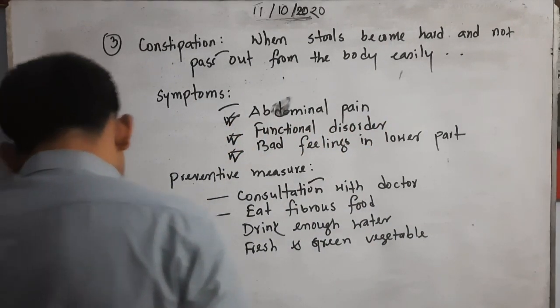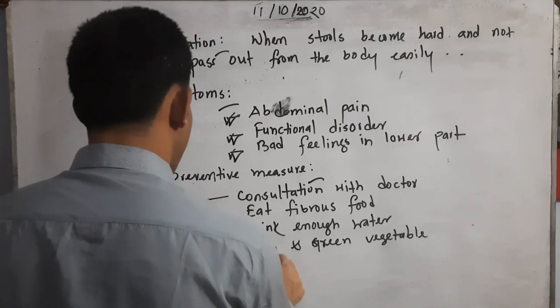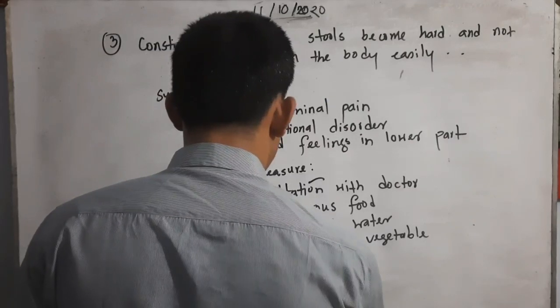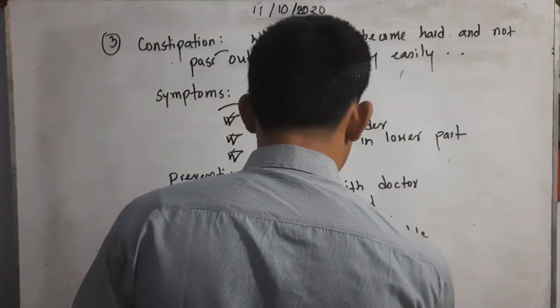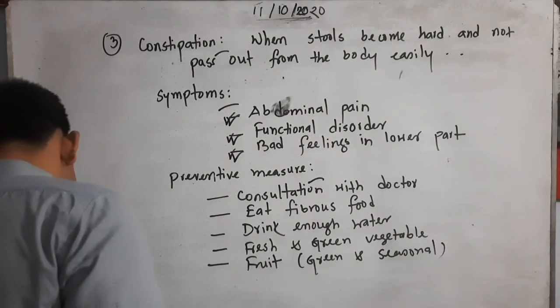And then fruits, many of the green fruits, green and seasonal fruits, seasonal, to take properly every time.